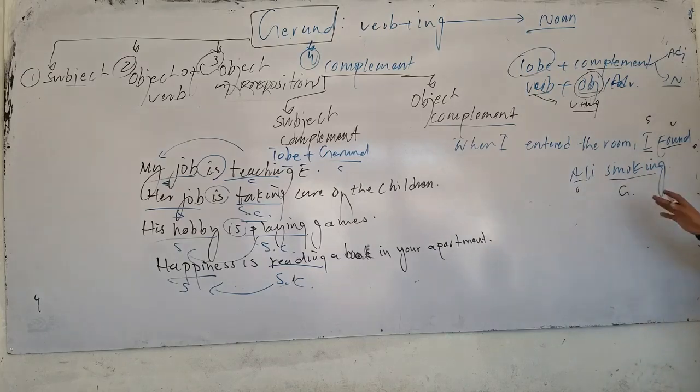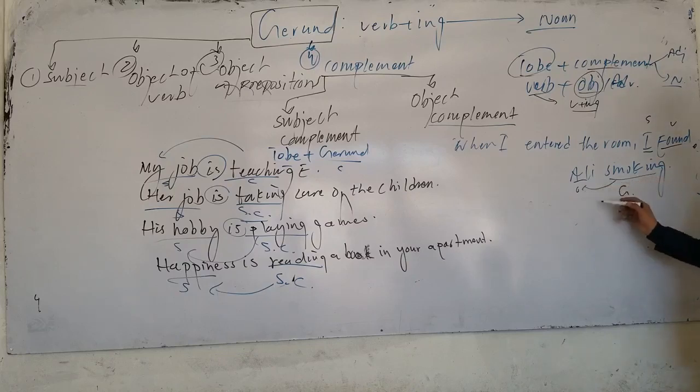Now what is the usage of gerund here? So here, who was smoking? I was smoking or Ali? Ali was smoking or I was smoking? I was. Sorry, Ali was. Now Ali is the object here. What do we call that? This is called object what? Complement. Object complement. Because it gives information about the object.